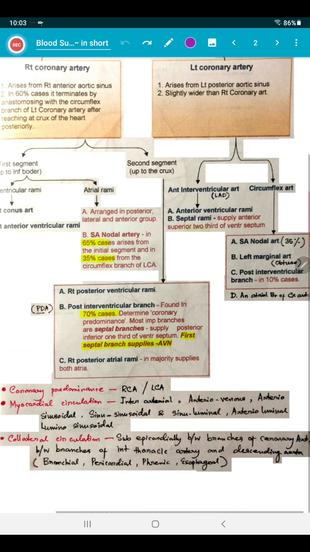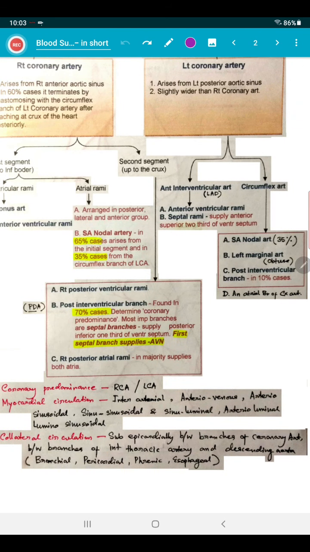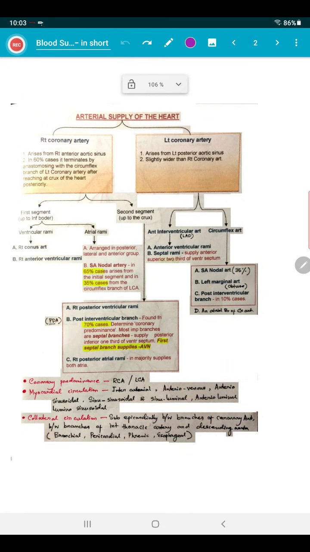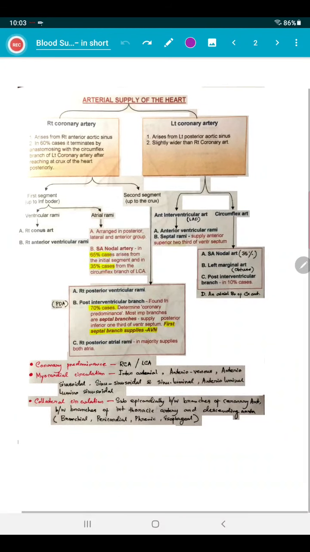Now collateral circulation, subepicardially, just below the epicardium, between branches of coronary artery, between branches of internal thoracic artery and descending aorta, and bronchial branches, pericardial, phrenic, esophageal, these branches, there is a collateral circulation also. So this is the tabulated or algorithm form. If you write this much with some diagrams, then it will definitely carry almost 90% marks in your long question. Okay, we move on to